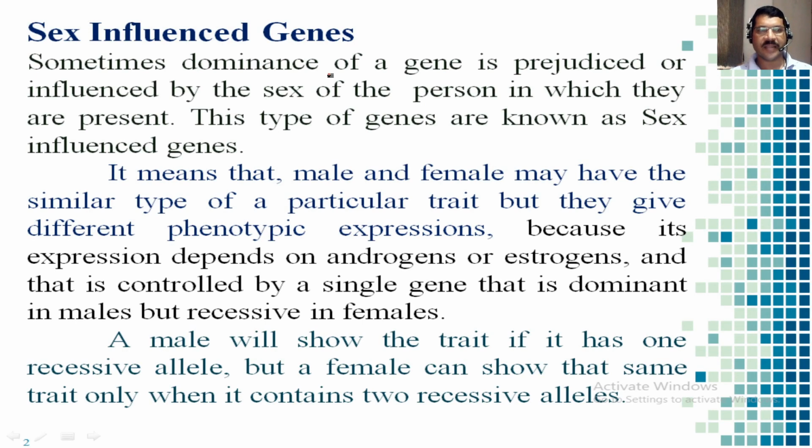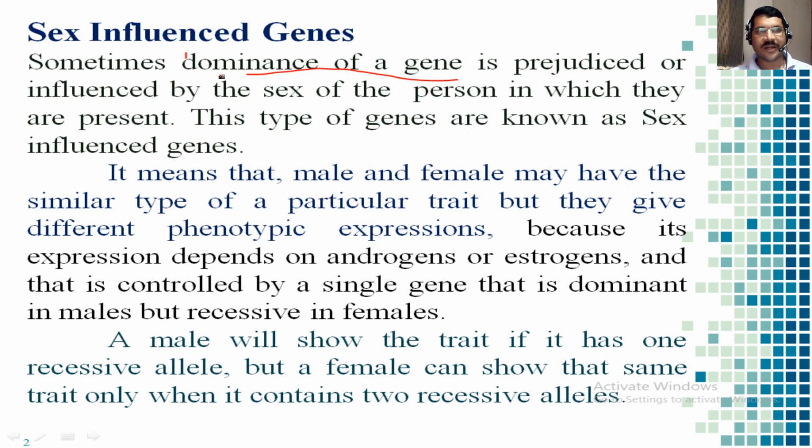We will understand first. Sometimes dominance of a gene is prejudiced or influenced by the sex of the person in which it is present. It means a gene which is dominant in male will be recessive in female.